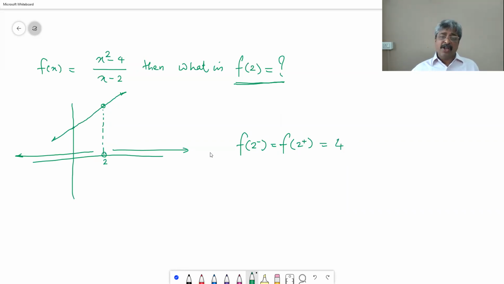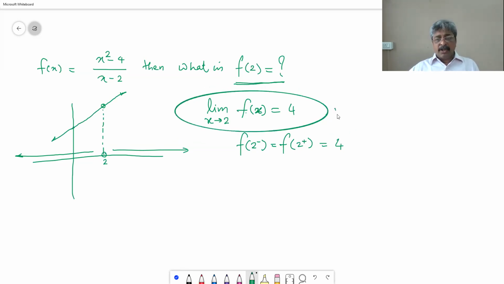And it is not said that f of 2 is equal to 4 in this way. We have to have a different notation to say that the value of the function near 2 is equal to 4. The new notation he has created is limit as x tends to 2, f of x is equal to 4. Just understand the difference between these two. This is a legally correct statement because of the new definitions that we are going to create. And this is always undefined.